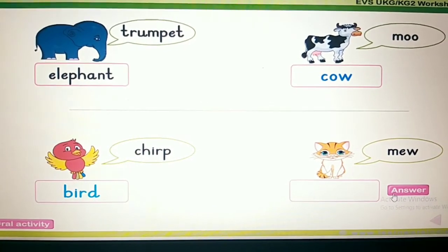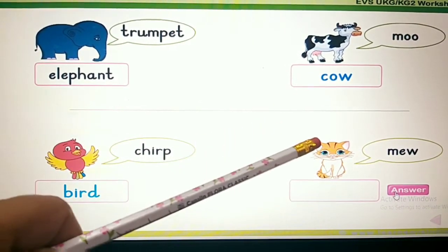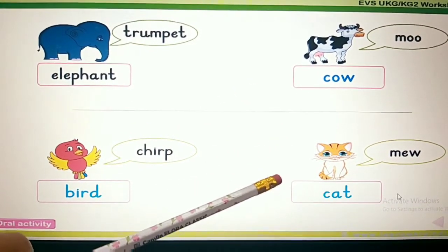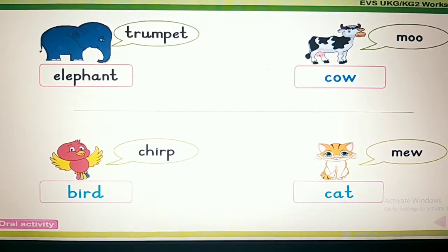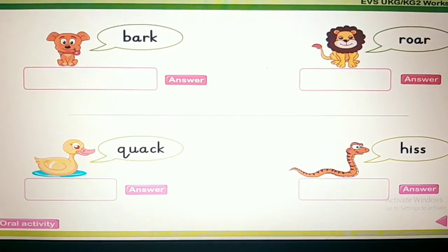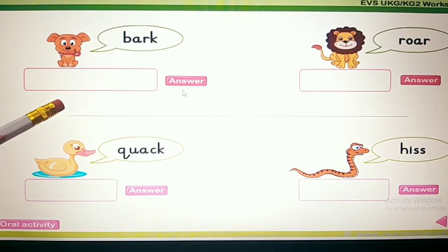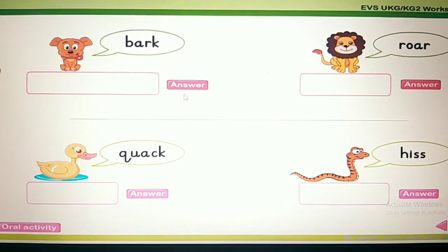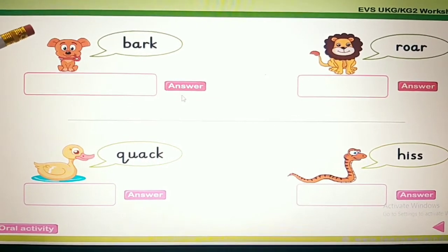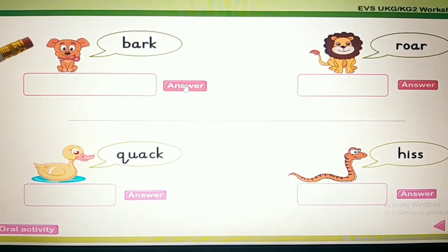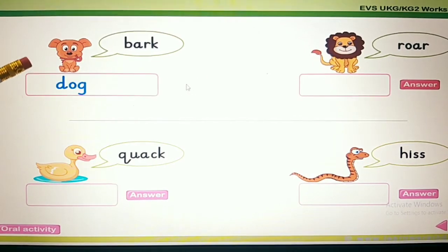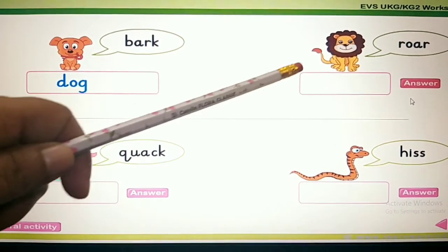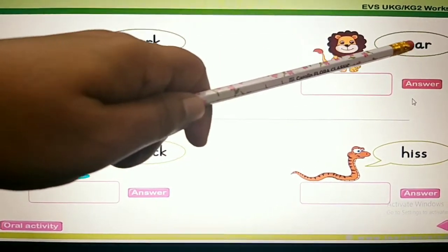Next one. The cat mews. Please write cat. Next one. Listen. Which animal is this? Yes. The dog barks. Please write dog in the column. Next one. Roar.